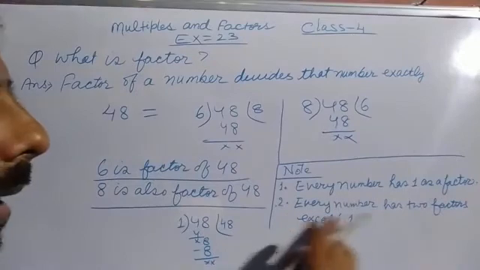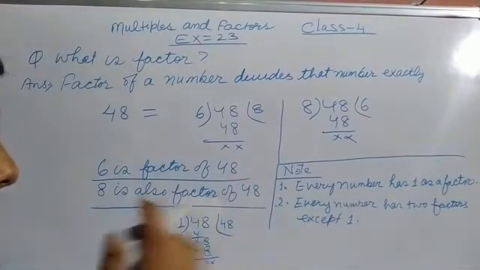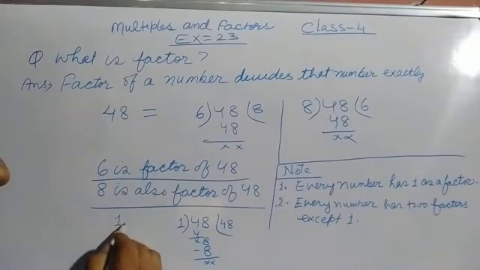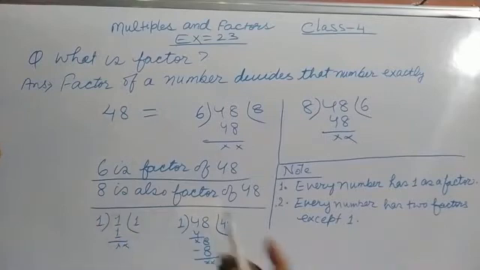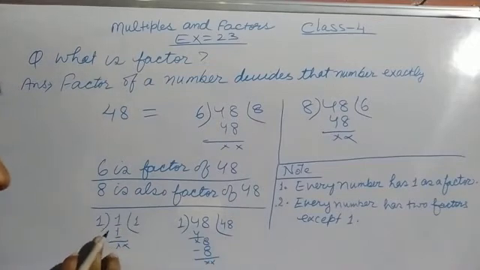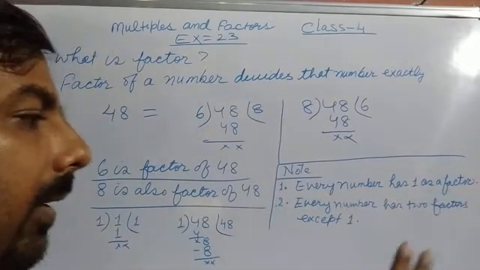If we find the factor of 1, what is the factor of 1? 1 ones are 1. The remainder is 0. So 1 has only 1 as its factor. If you divide 1 by 1 again, you get the same result. So every number has two factors except 1.